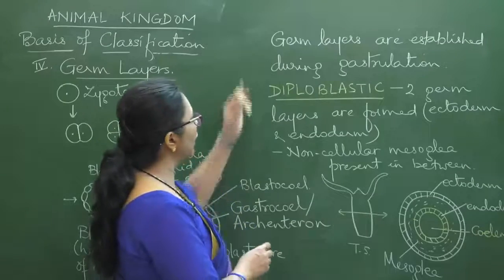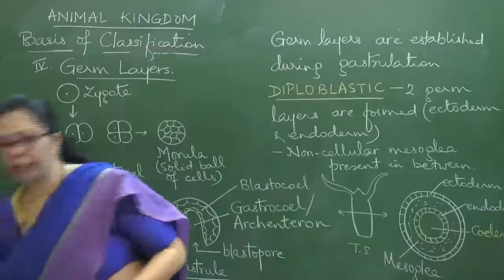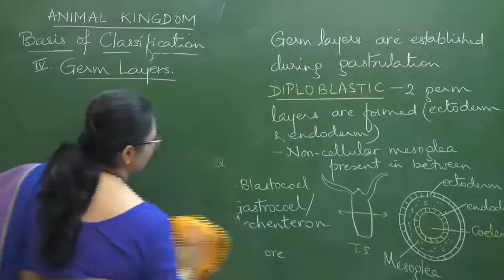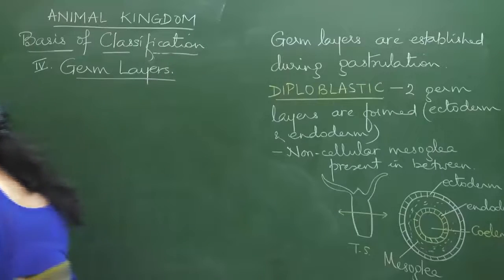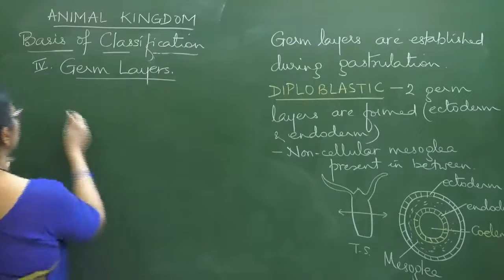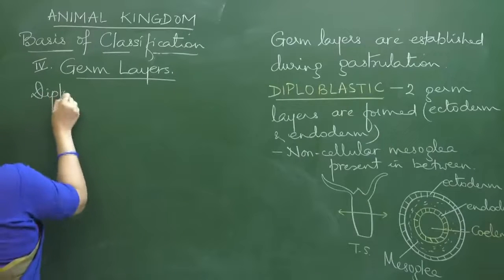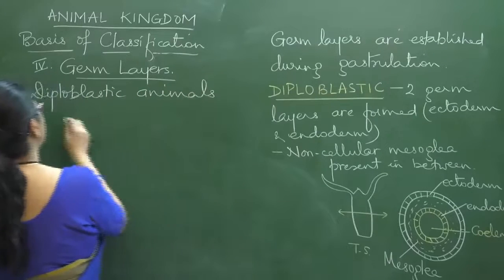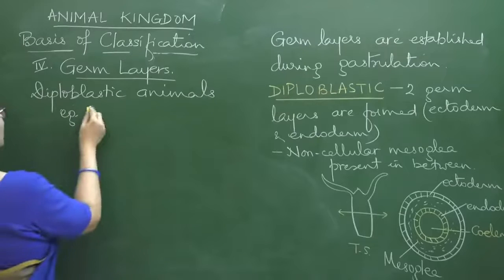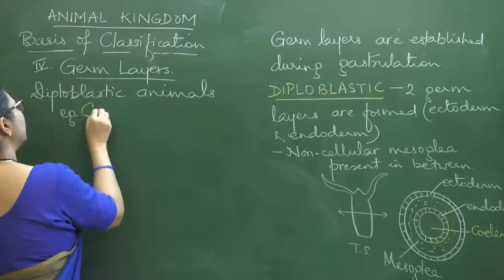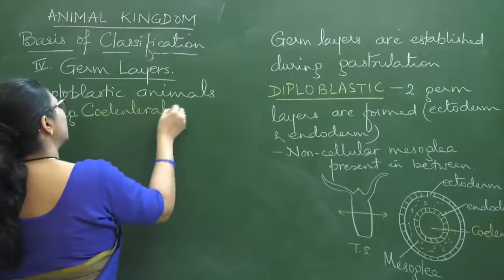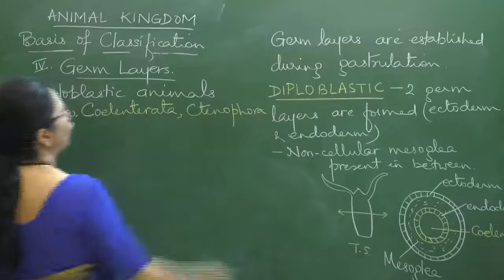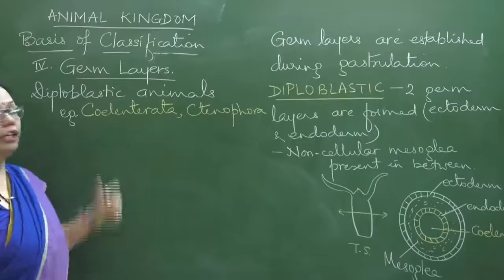I think this side I can rub off, and I'll just put it here. Diploblastic animals, the examples you have are Coelenterata and Ctenophora. Only two. Okay, only two phyla are there which are diploblastic.